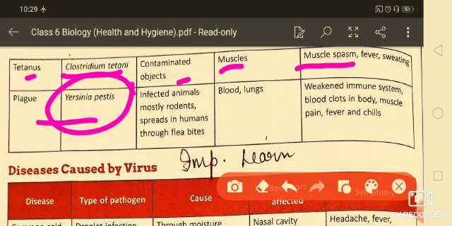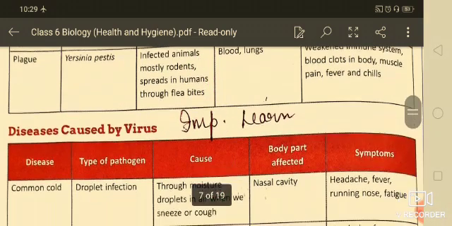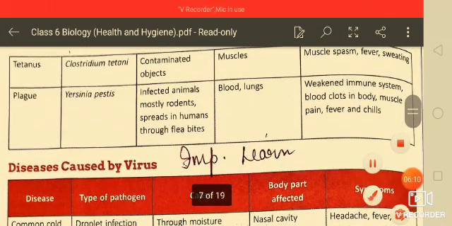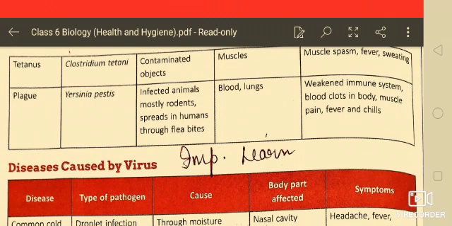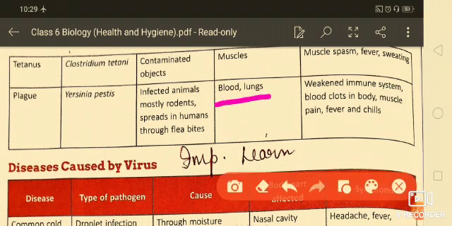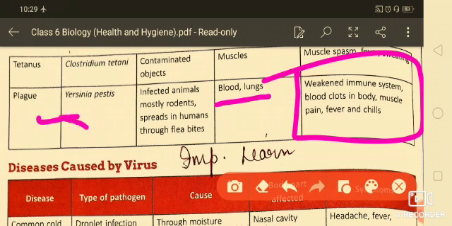Infected animals, mostly rodents, spread it to humans through flea bites, and it affects the blood and lungs. It weakens the immune system, and causes blood clotting in the body, muscle pain, fevers and chills.